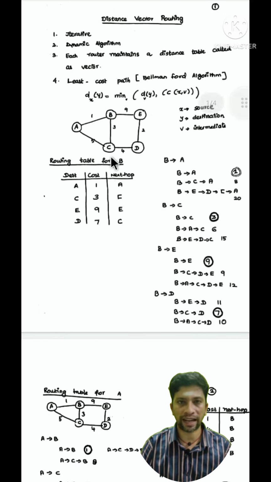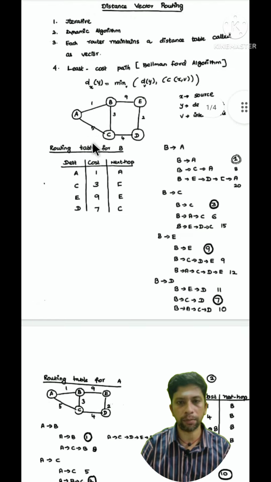Now we will go directly to the problem that is being given to us, where we have 5 routers, A, B, C, D, E. These routers will be sharing their information with each other. Now we will find the way in which the distance vector routing is formed. In the second problem, we will see how the routers share their data and how the routers work. So first, we are going to form the routing table for B.